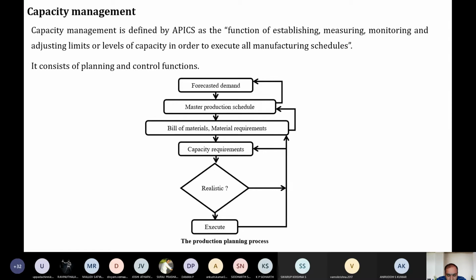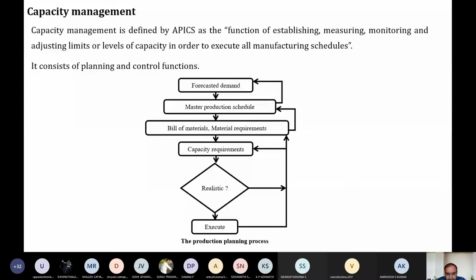So that's what capacity is. You should understand capacity this way: capacity is about establishing, measuring, monitoring, and adjusting. This is the right word. The adjusting is done by some strategies, so we are going to discuss some strategies of capacity planning. Adjusting is very, very important.